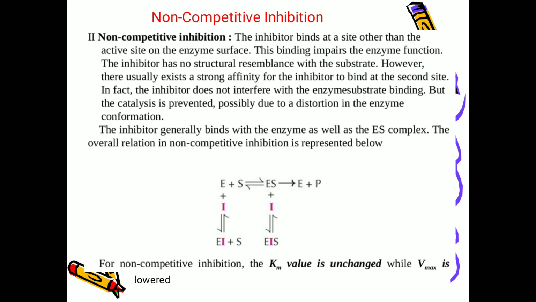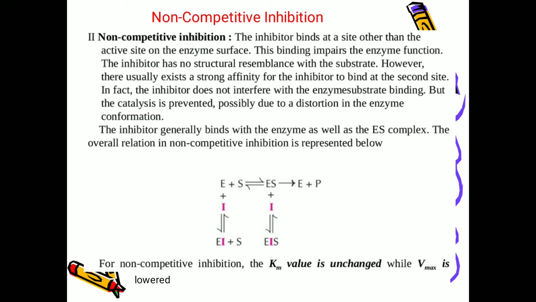Next is non-competitive inhibition. If you consider competitive inhibition, there is only a single site, that is the active site, at which both inhibitor and substrate are competing to bind. But when it comes to non-competitive inhibition, there is another site other than the active site at which the inhibitor will bind. So there are two sites in non-competitive inhibition, one for substrate and one for inhibitor binding.